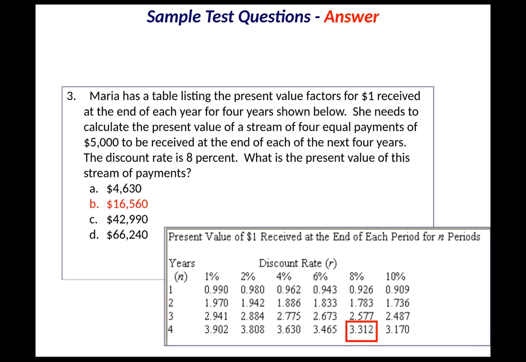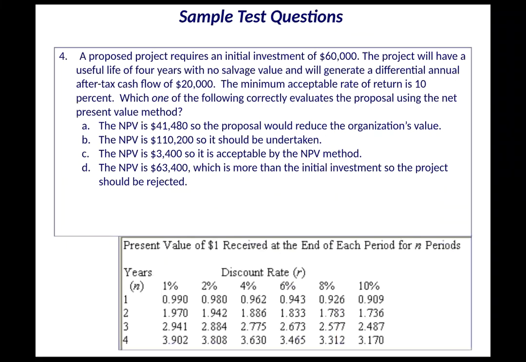And 5,000 times 4 would be $20,000 without the discounting. So we know it's 42 and 66. Even if you didn't do the calculations, you should be able to figure out that this one makes the most sense. You will have problems like that, where you can just look at it and realize that none of the other answers make any sense.